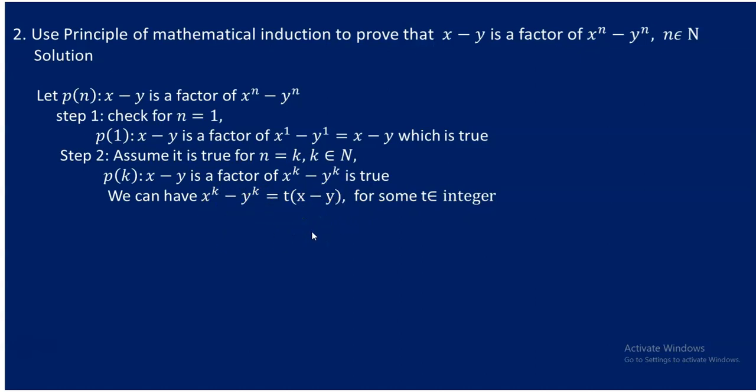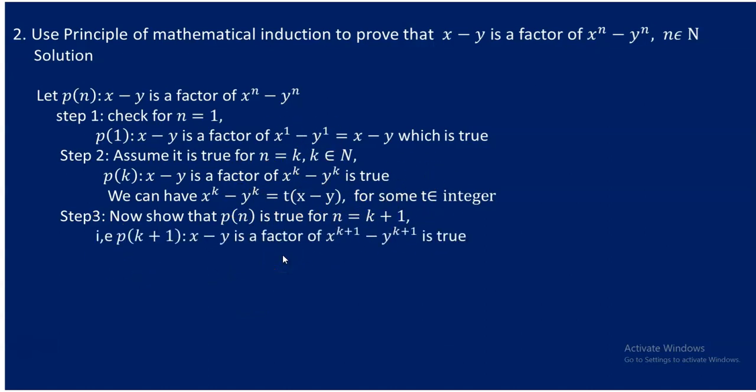Now our next step is to assure the trueness of this one for n is equal to k plus 1. For n is equal to k plus 1, that is to say, P of k plus 1 to be true. P of k plus 1 is nothing but x minus y is a factor of x to the power of k plus 1 minus y to the power of k plus 1 is true. Simply put k plus 1 in place of n, nothing else. Are you able to show that this is true? If you are able to show this, you are done, students.